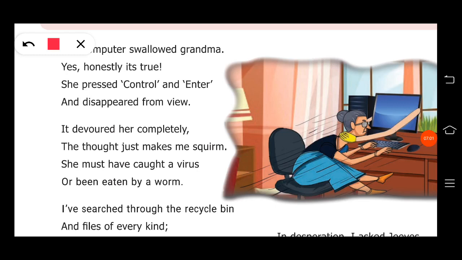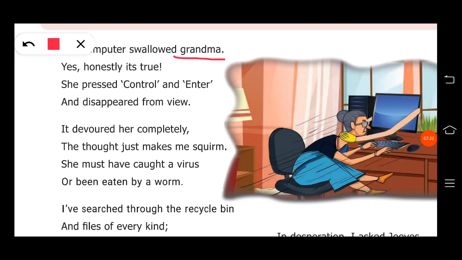In rhyming scheme, you have to frame it in small letters a, b, c, d. You should write in small letters only. The same sounds are very important in rhyming scheme.